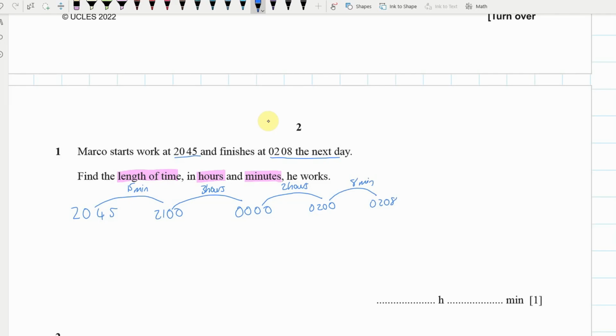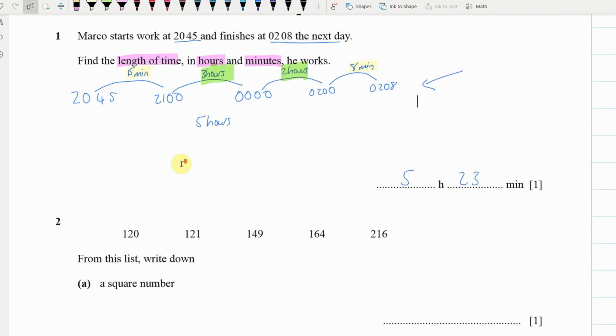Now let's just gather all of our data together. So these are our hours, and then we've got our minutes here. So we should have 5 hours, and then 8 and 15, and so that should be 23 minutes. So that was actually quite an easy one, but I noticed the people that got it wrong, they didn't draw something like this here that would have helped them. They just tried to do it in their heads. So I would suggest just doing a quick drawing like that.